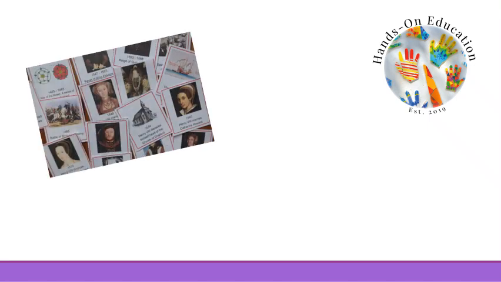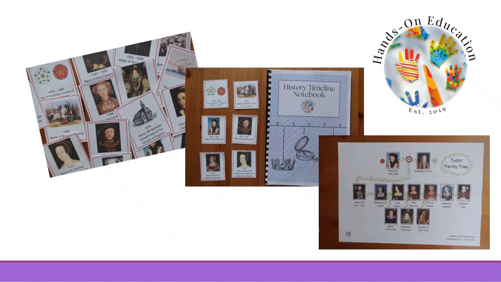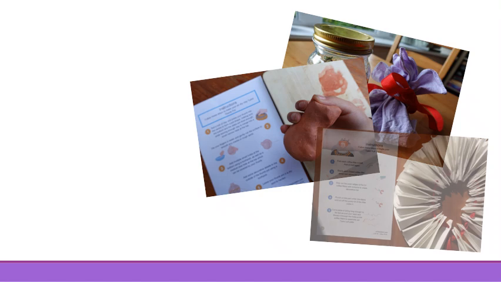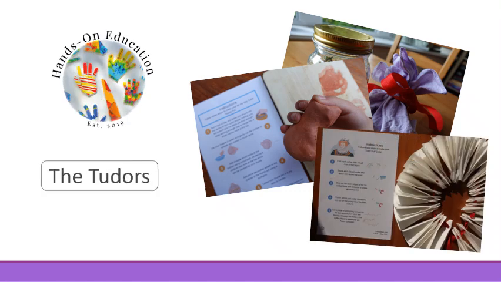Your hands-on activity: sort images into the correct order to show a timeline of the Tudor period. Display your timeline or add them to your history timeline notebook. You can also make a Tudor family tree. For more information about this activity and related activities, please go to handsoneducation.com, The Tudors.